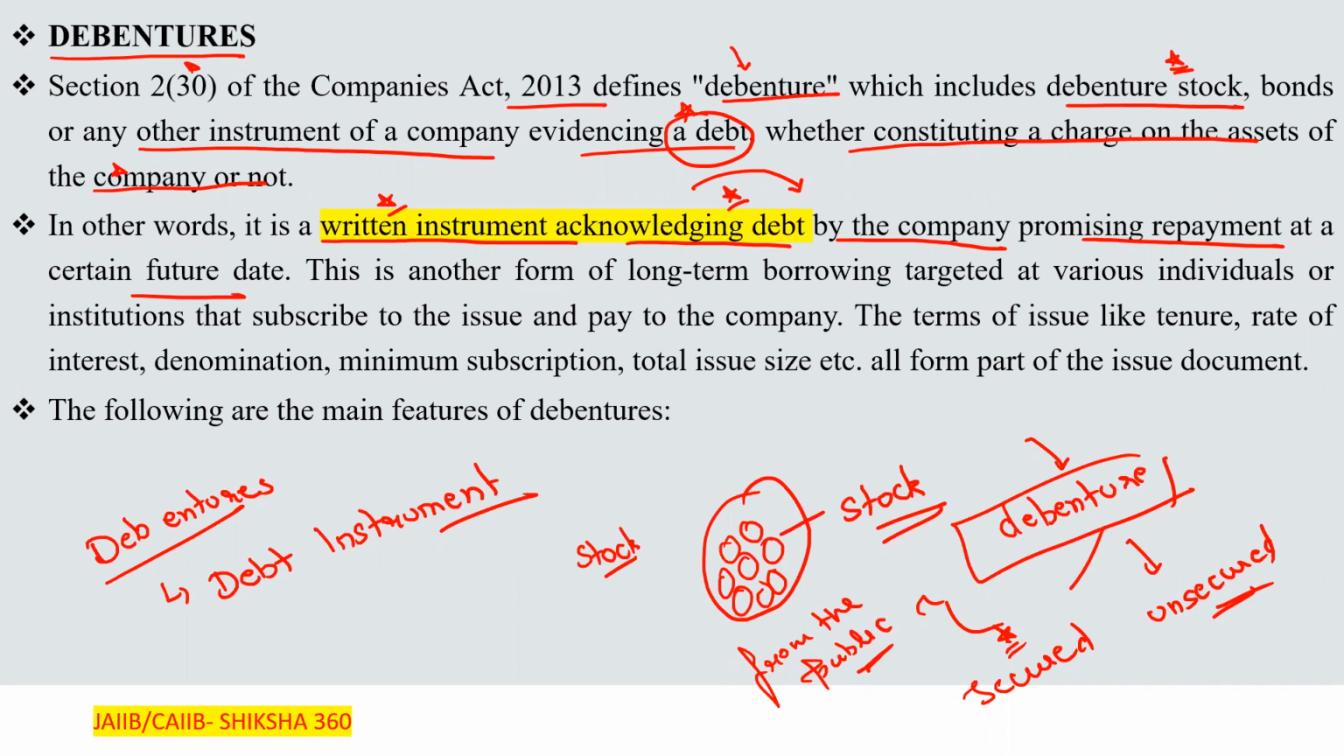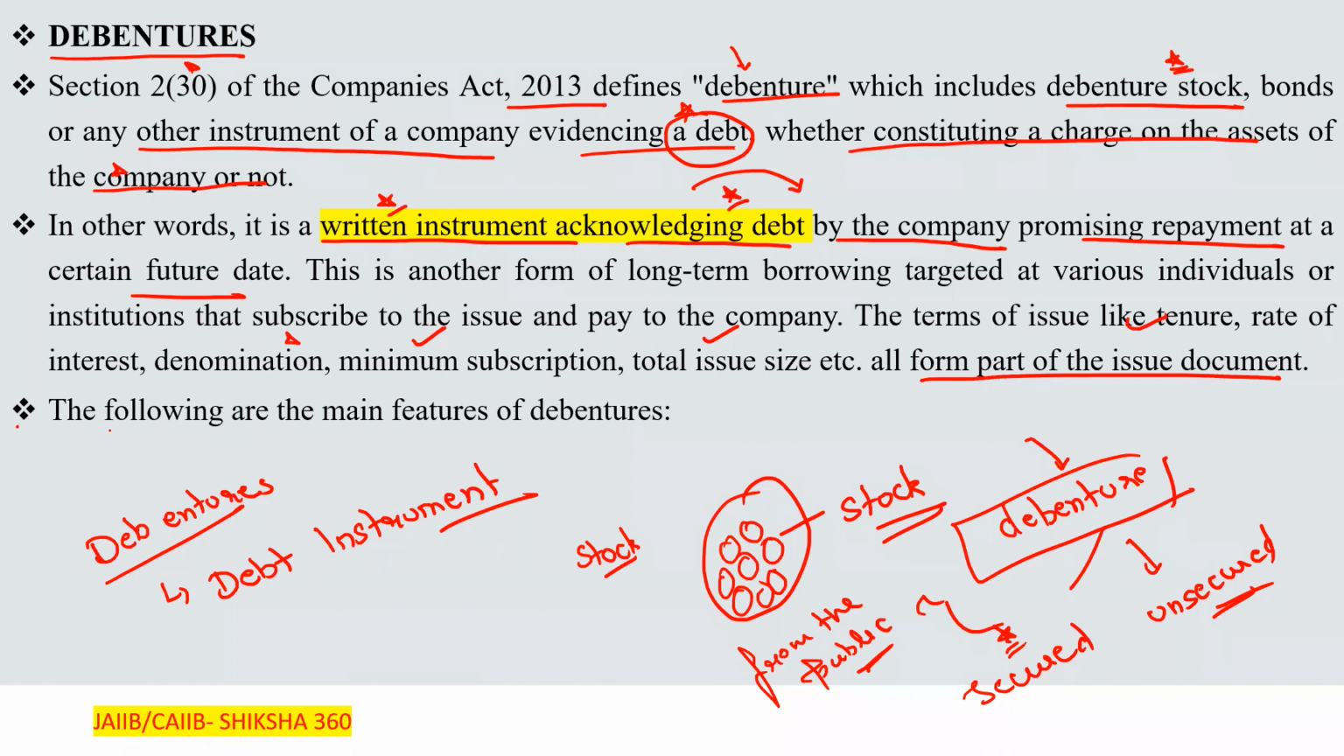The terms of issue, like tenure, rate of interest, denomination, minimum subscription, total issue size, etc., all form part of the issue document. Like, what is the tenure of that instrument? What is the rate of interest? What is the denomination? What is the minimum subscription? What is the total size, etc.? All form part of the issue document.